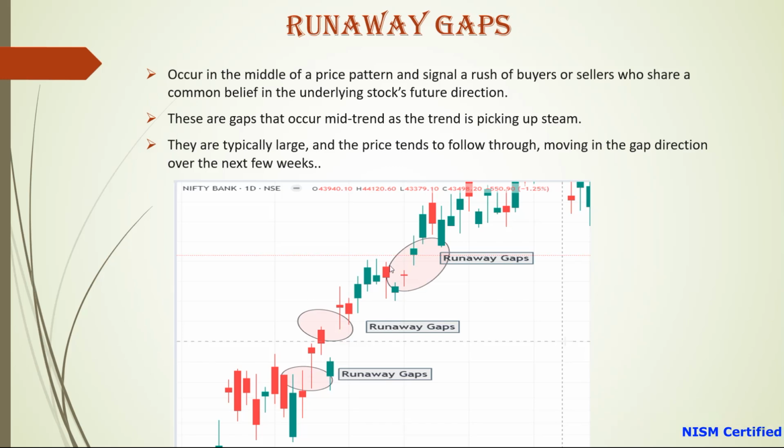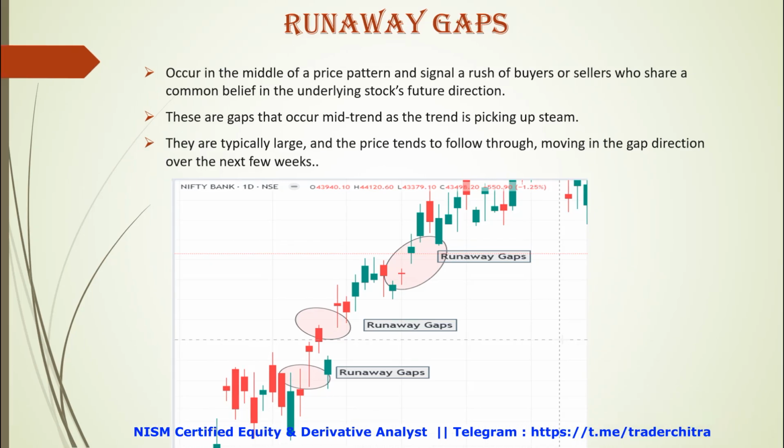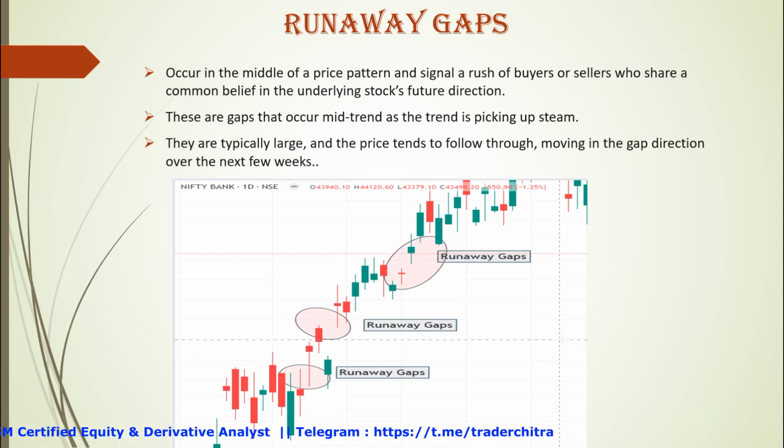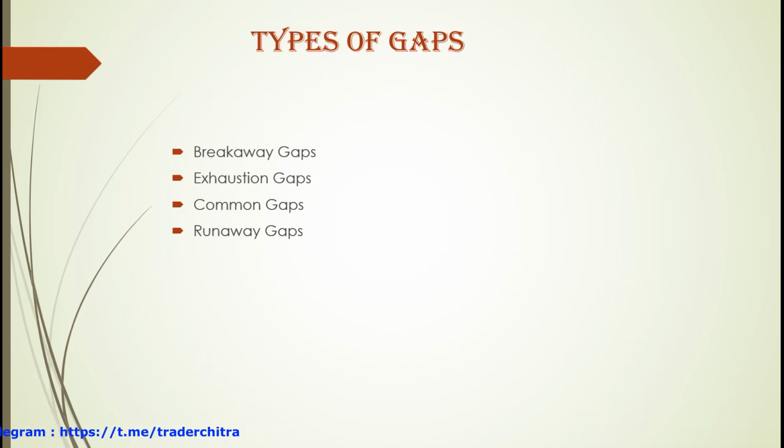Here is an example of the runaway gaps, on the Bank Nifty daily time frame. We can see that every day the price is opening gap up, which means the trend is going to continue. This is called the runaway gaps. They are typically large and price tends to follow through, moving in the gap direction over the next few weeks. It means the trend is going to continue, and we can see that there is a rally in the market.